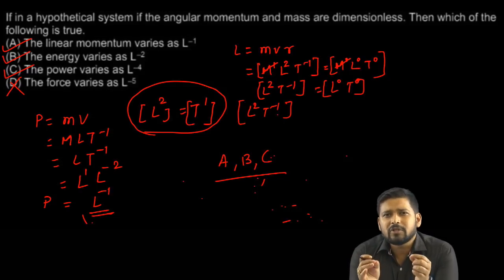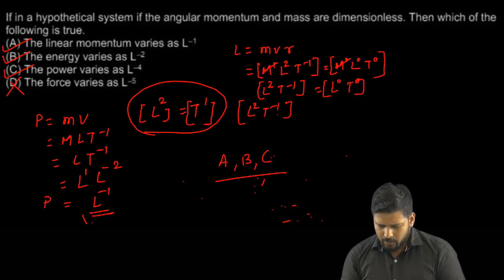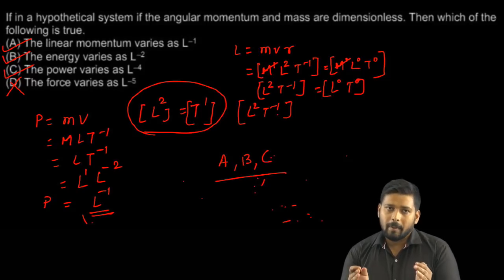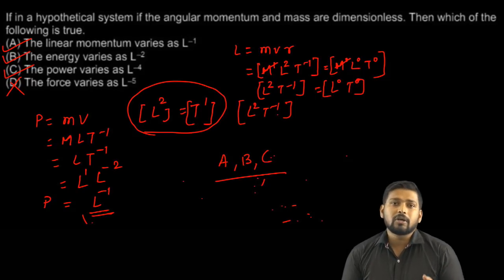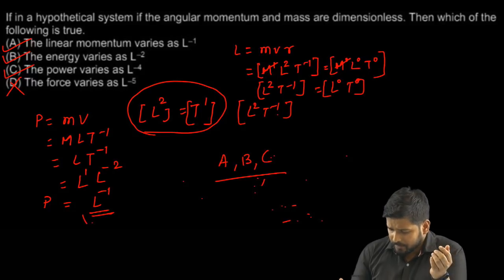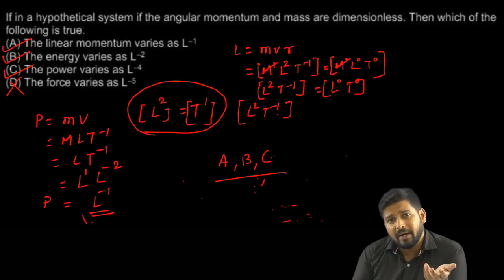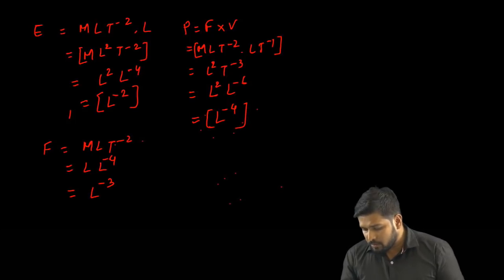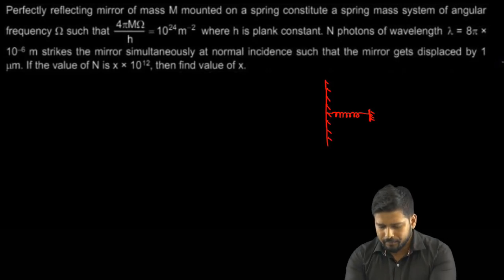But if you think a little bit, the only thing you had to work out was a relation between length and time, because the mass was already sorted. It was told to you that the dimension of mass is 0. So this type of problem in dimensional analysis you can expect in your JEE exam. Let's move on to the next question.